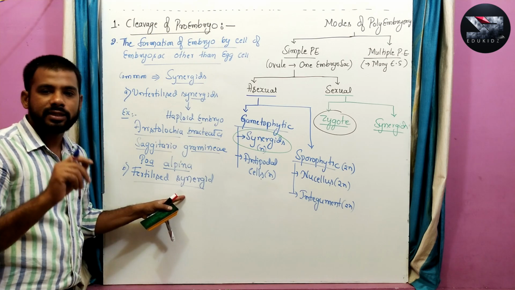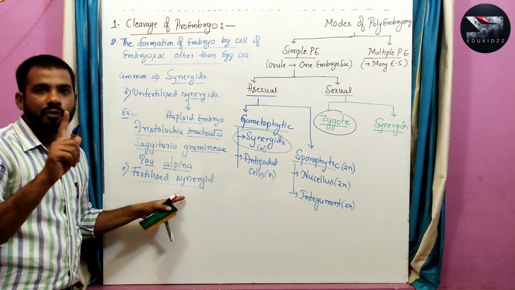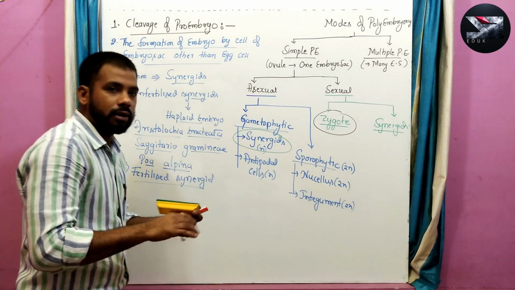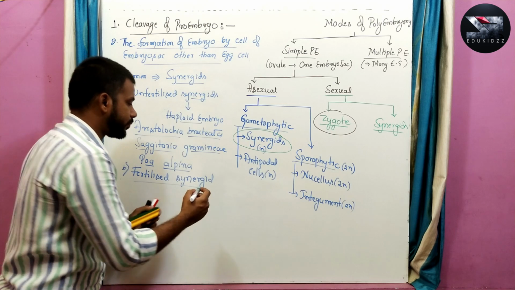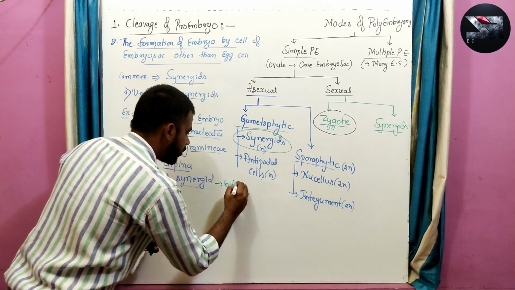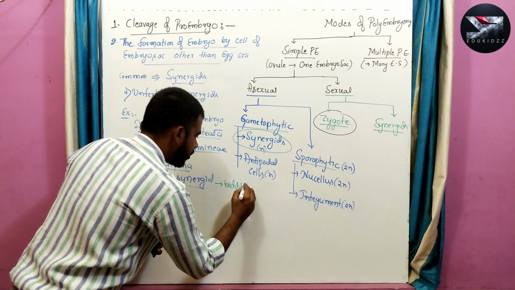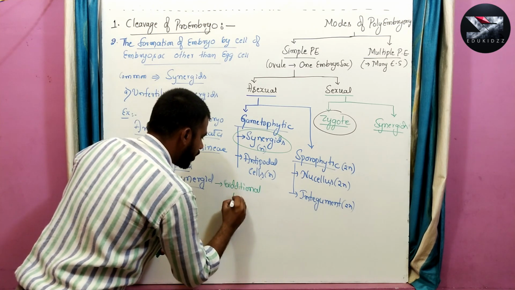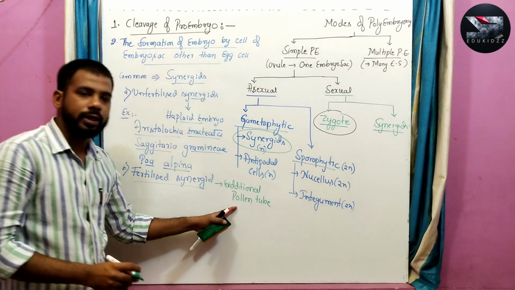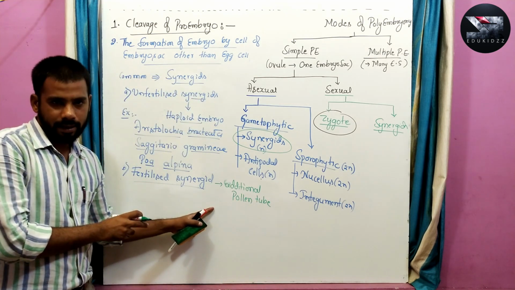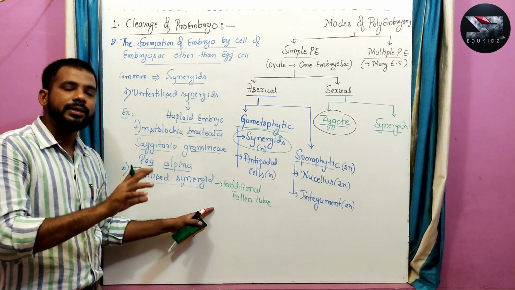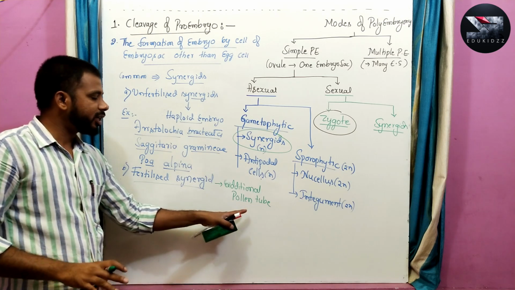There are two ways for the fertilization of synergid. One way is the entry of an additional or extra pollen tube into the embryo sac. Generally, instead of one pollen tube, more than one pollen tube enters the embryo sac, so the synergid can get a male gamete from that pollen tube.